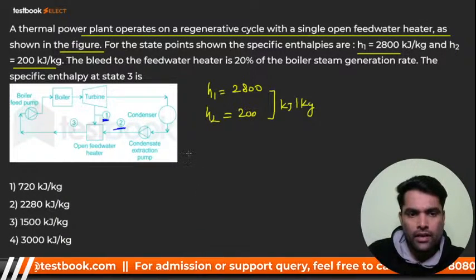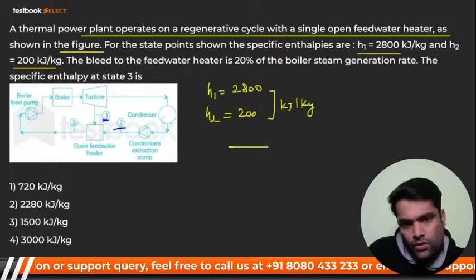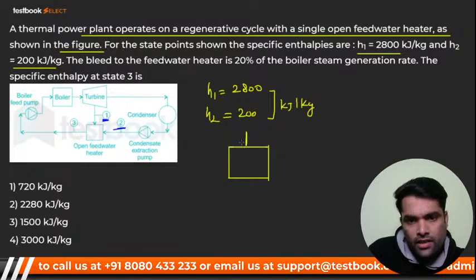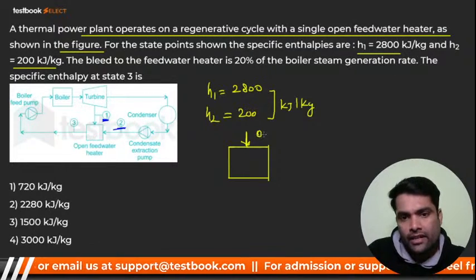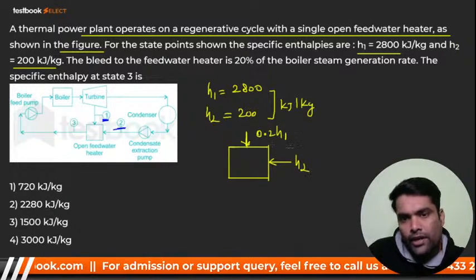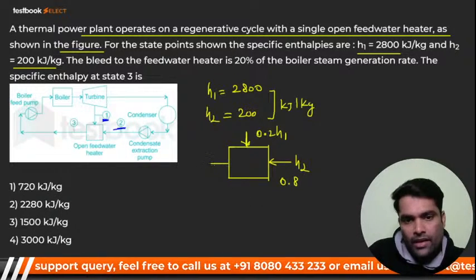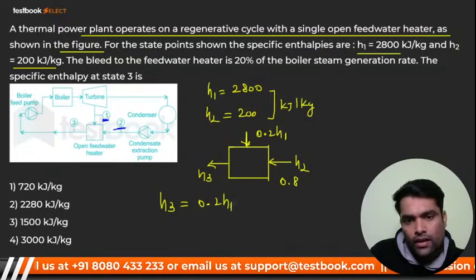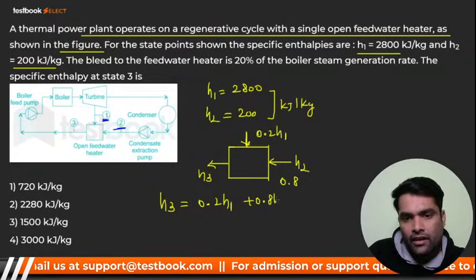I'll explain. Here it is a feed water heater, so definitely it is S3. If I take the feed water heater like this, H1 is coming from this, and they are utilizing 20%. That means it is 0.2 H1, and from here H2 is coming. So if it is 0.2, then H2 will be 0.8, and here it will be S3, and it is the complete one. So I can say S3 is equal to 0.2 H1 plus 0.8 S2, right? Of course it should be.